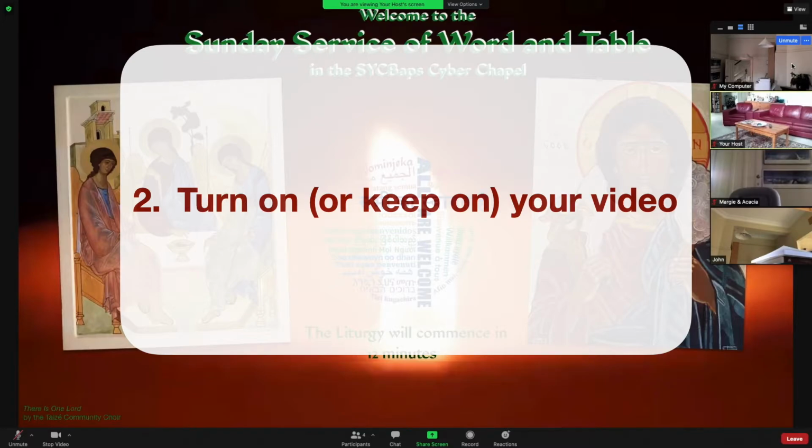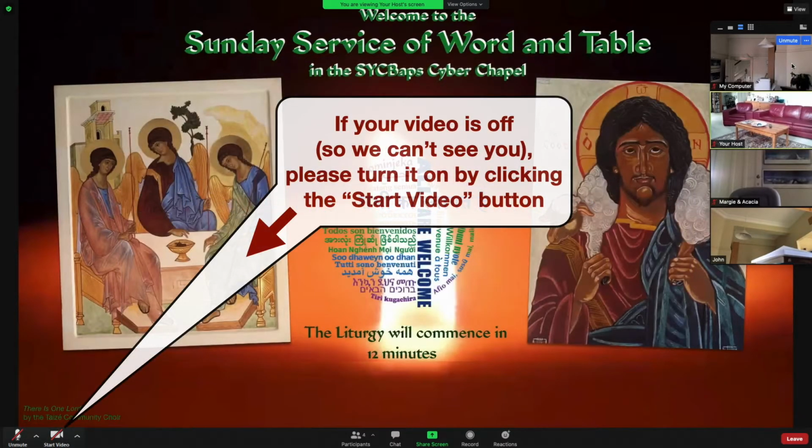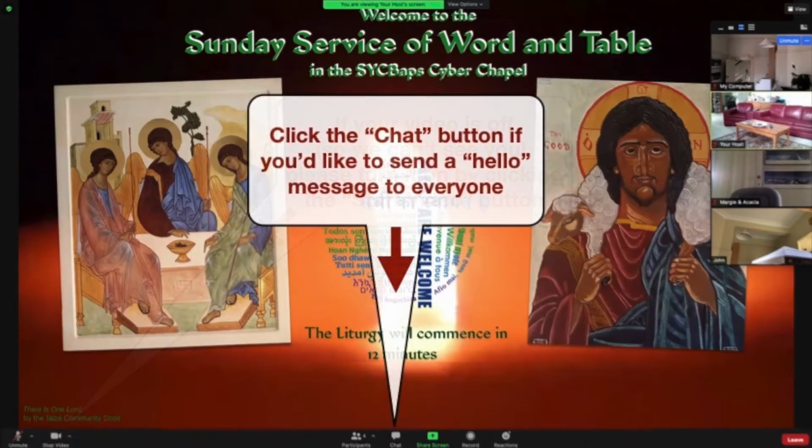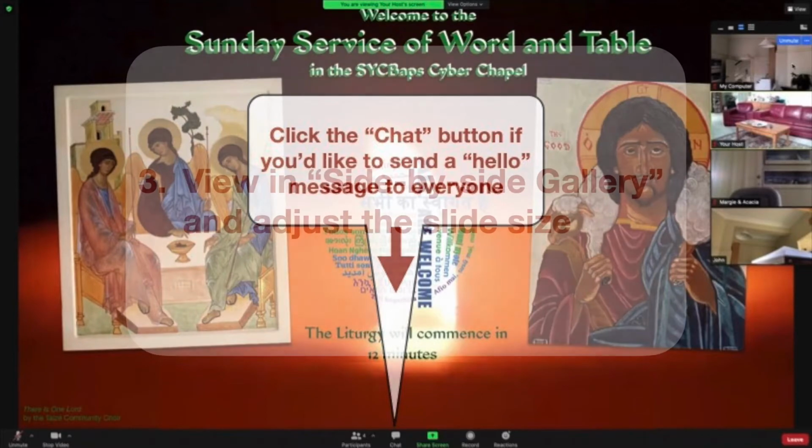The second thing is turning your camera on so that you can be seen. Unless you chose to join without video as you were connecting, it'll probably be on anyway, and you can just leave it on. If it's not on, you can turn it on by clicking the Start Video button, which is down here on a computer or up the top on most mobile devices. If you want to keep your camera off because you have limited data or a poor internet connection, we will understand. We have some regulars who do that too. You might like to hit the chat button and send everyone a note introducing yourself instead. Actually, you might want to do that either way.